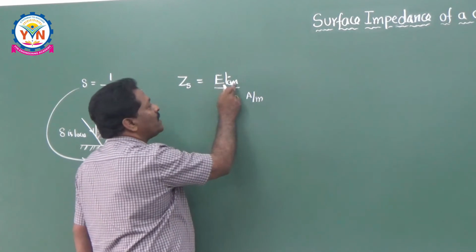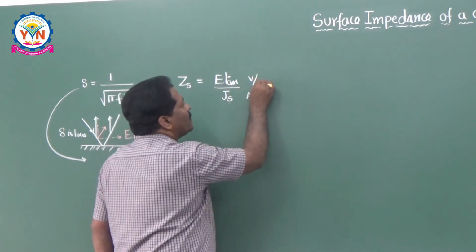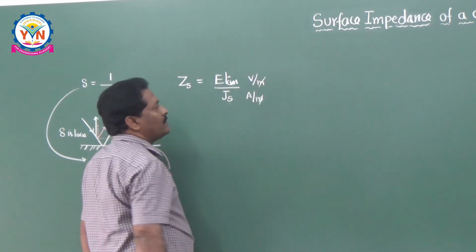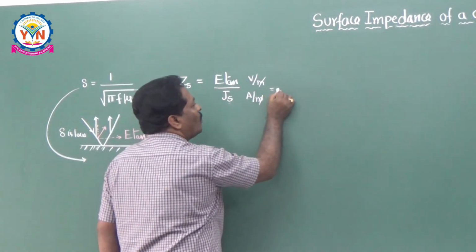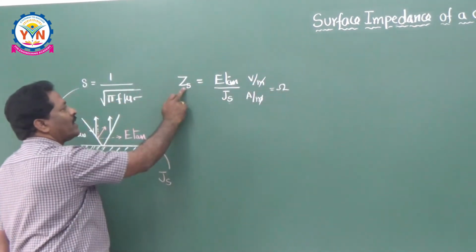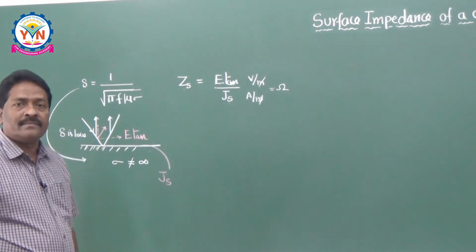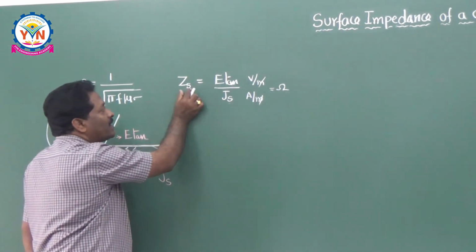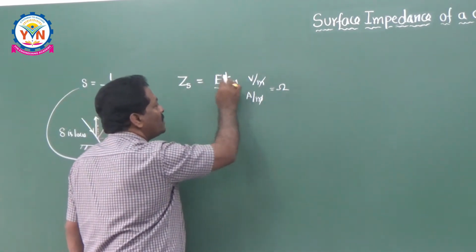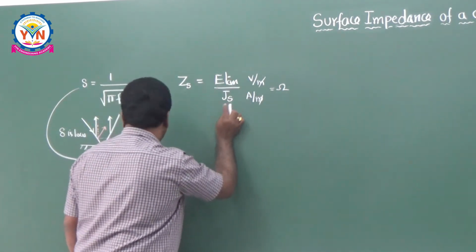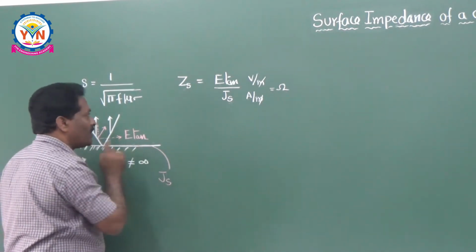And E tan unit is volt per meter. Then meter and meter will be cancelled. So volt by ampere is equal to ohms, which is nothing but the unit of your surface impedance here. So surface impedance is mathematically defined as the ratio of tangential electric field to the surface current that is existing on the surface.